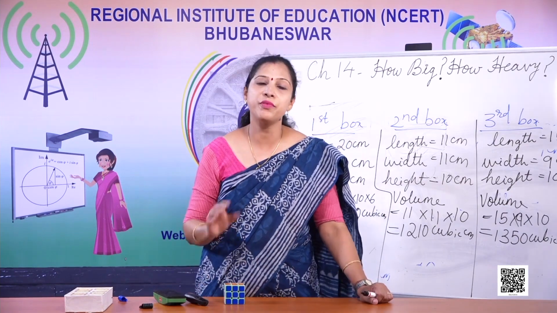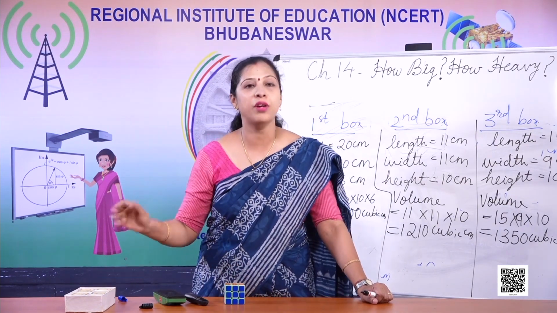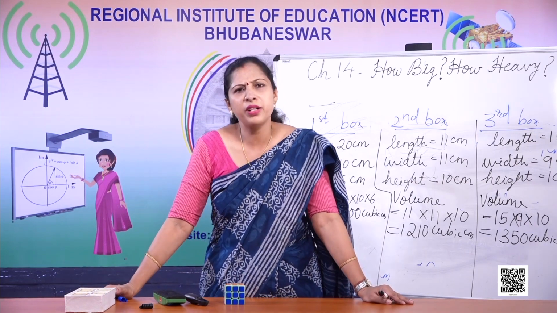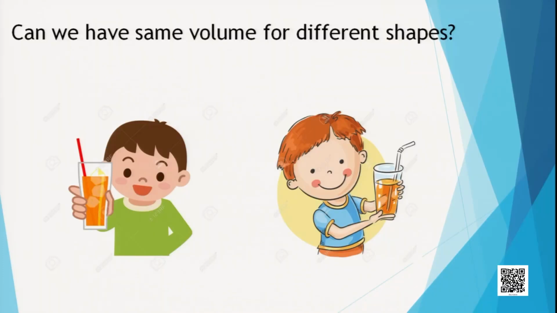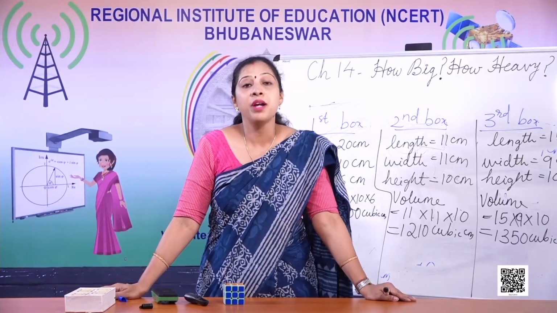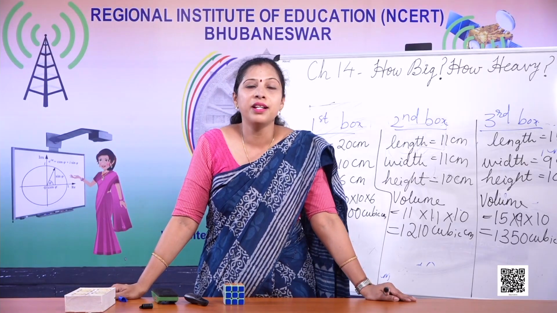Now we are only talking about solid things. But what about liquid? Can we have the same volume for different shapes? Just now I showed you with the matchbox that when you make a shape like this or a shape like this, the volume remains the same. But is it true for liquids as well?